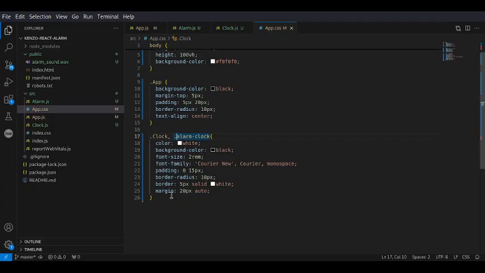And now let's style the other things, which is the form and all of that. I'm thinking, yeah, let's start with the form.